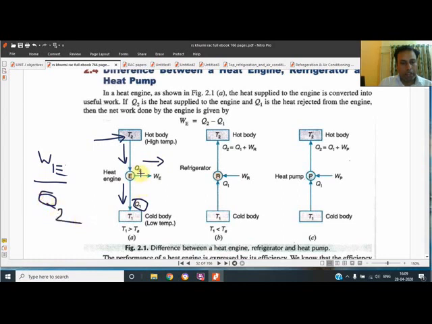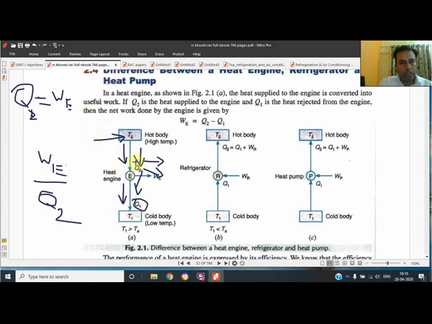But we know that Q2 was going in this direction. This is being shown over here. If we take it as an arithmetic summation, if we apply the energy conservation law, then Q2 will be equal to WE, because two diversions are made from Q2. One has gone this side and one has gone this side.